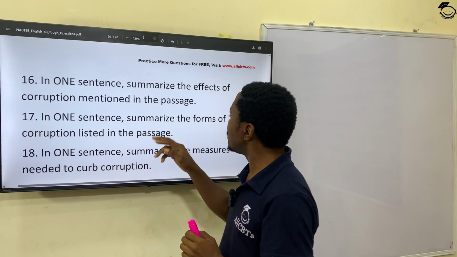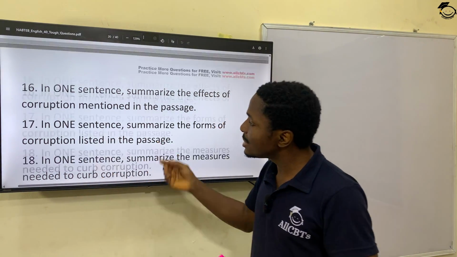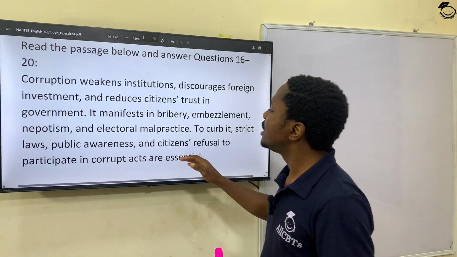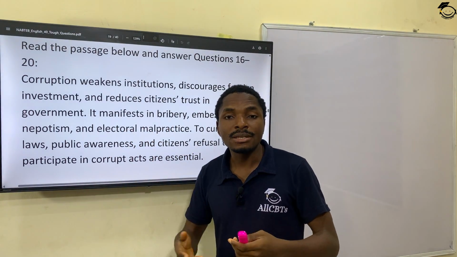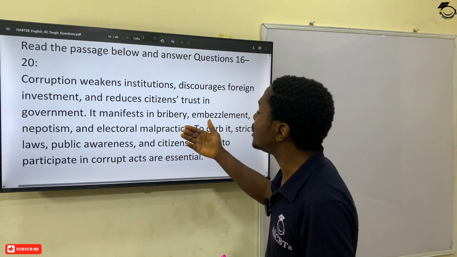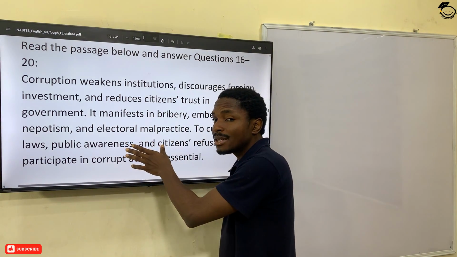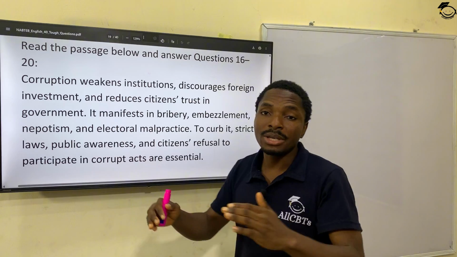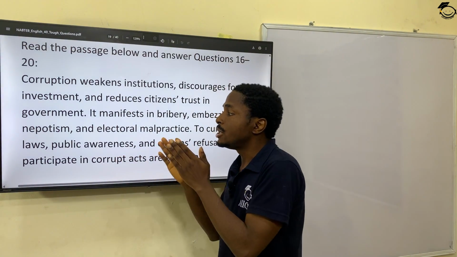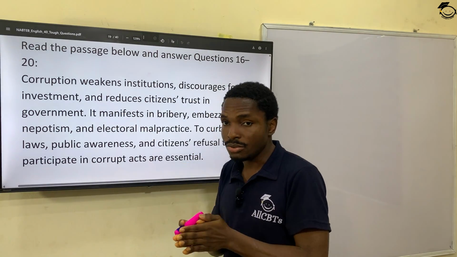In one sentence, summarize the forms of corruption that are listed in the passage. Okay, let's see the passage now. Forms of corruption listed in the passage. Corruption manifests in bribery, embezzlement, nepotism, and electoral malpractices. Now, this one is a really short passage. For NABTEB, you may get 3 times the size of this passage and yet still have to put it into one sentence answer. So definitely you know how to do that.